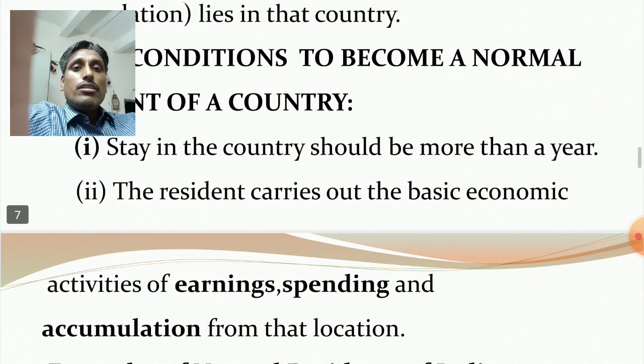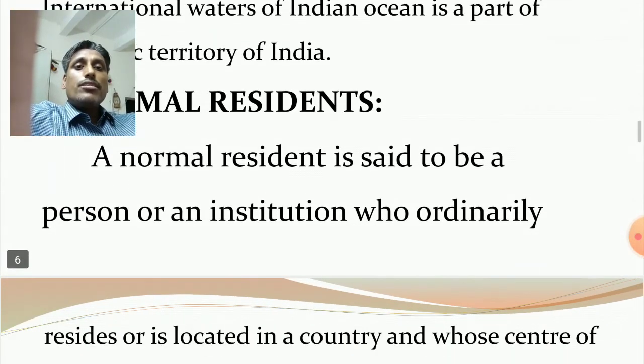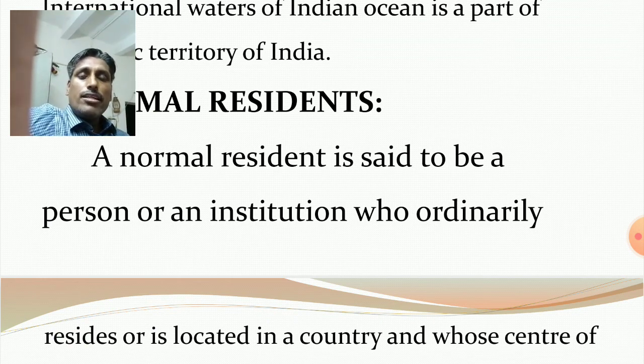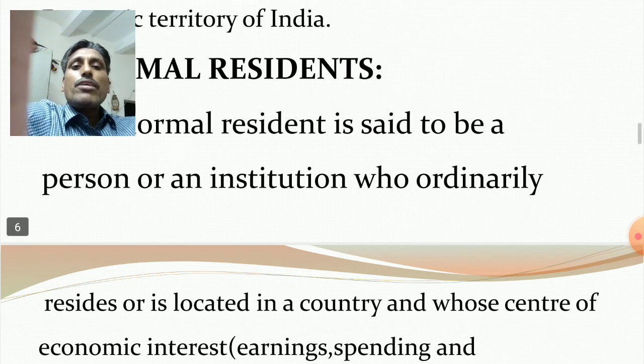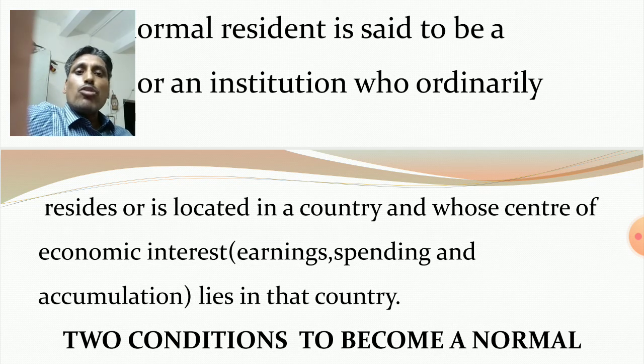Clear? So a normal resident may be a person or an institution who ordinarily resides or is located in a country and whose center of economic interest like earnings, spending and accumulation lies in that country.